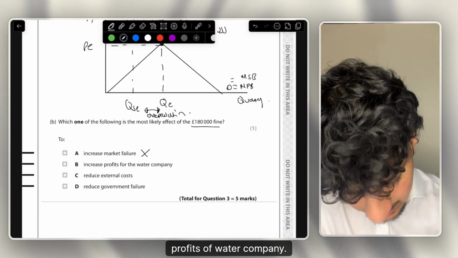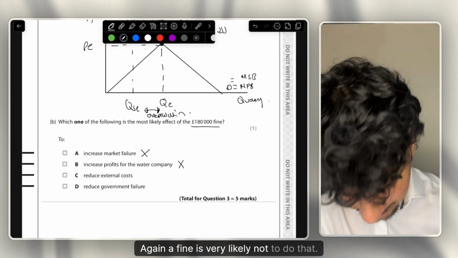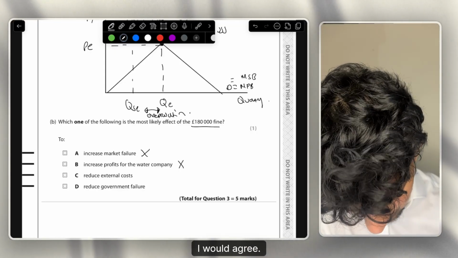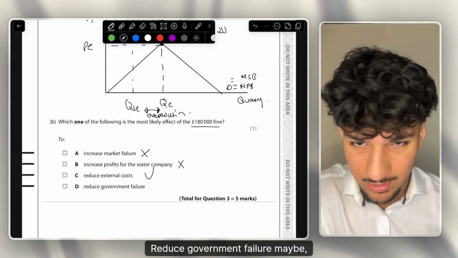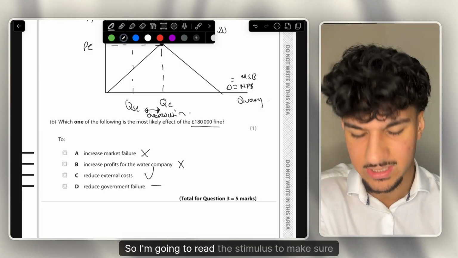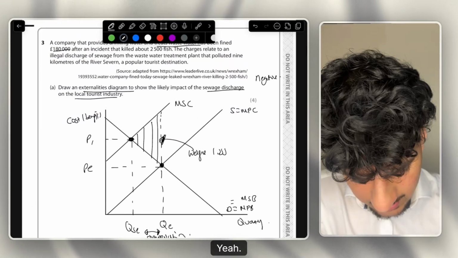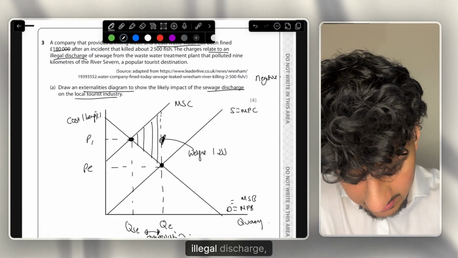Increase profits for the water company? Again, a fine is very likely not to do that. Reduce external costs, I would agree. Reduce government failure, maybe, but I probably won't agree as much, so I'm going to read the stimulus to make sure it's reduce external costs. Yeah, so the charge related to illegal discharge.